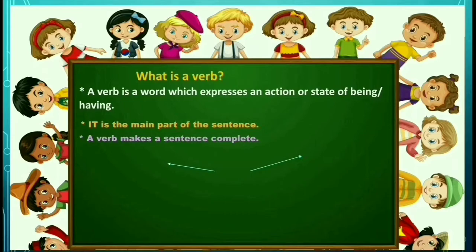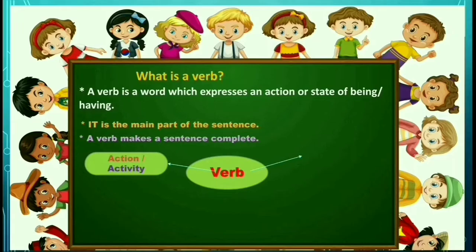So, the verb is an action word. Then, whose action can it express? Do you know, children? Yes, that is the subject or doer. The verb tells us two things about the subject. First one, an action or activity performed by the subject. And one more thing, it can express a state of being of the subject.